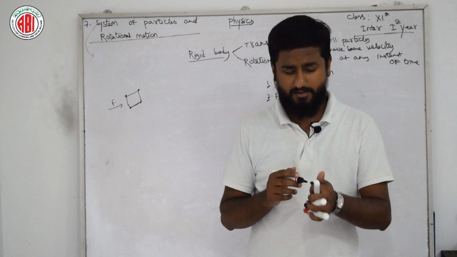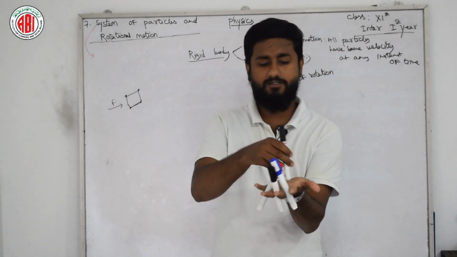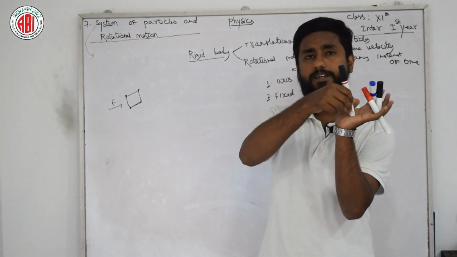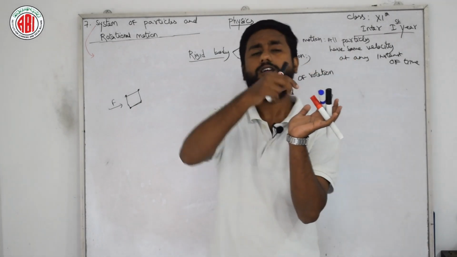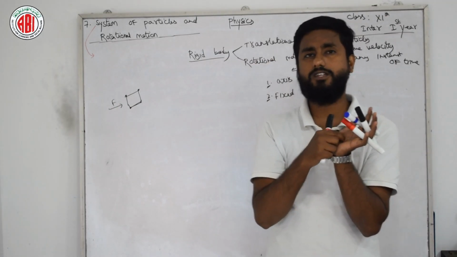What is meant by pivoted? It means if I am fixing one thing at one point, and at that point only the complete rigid body is rotating, this is known as rotational motion.